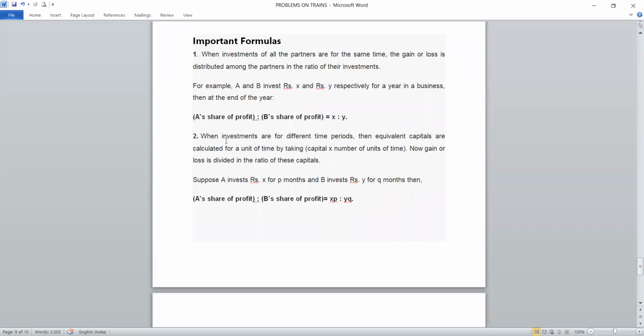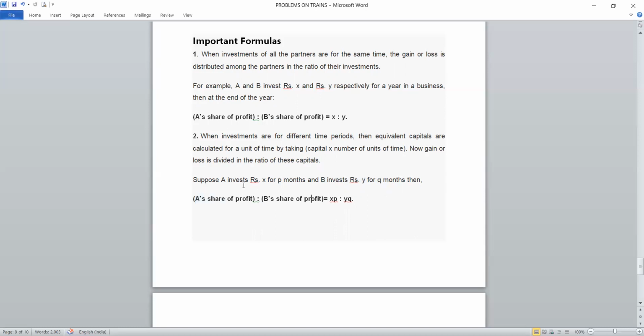The next formula is for when investments are for different time periods, as in compound interest. Then the capitals will be calculated according to the time they have been in the business. Gain and loss will be divided according to the capitals and the time they have been in the business, that is, capital into the number of units of time. Suppose A invested rupees X for P months and B invested rupees Y for Q months, then their profit shares are as follows.